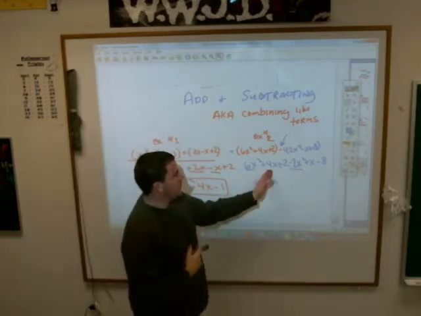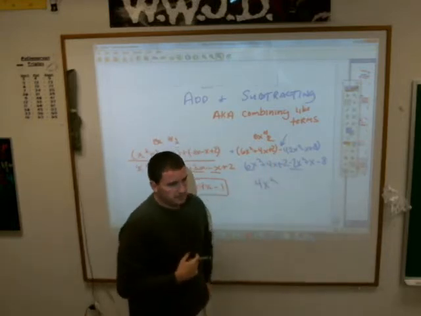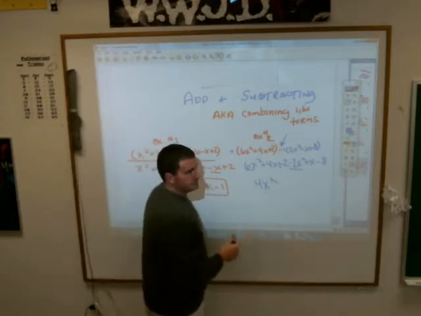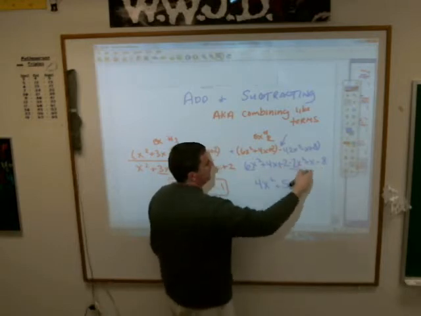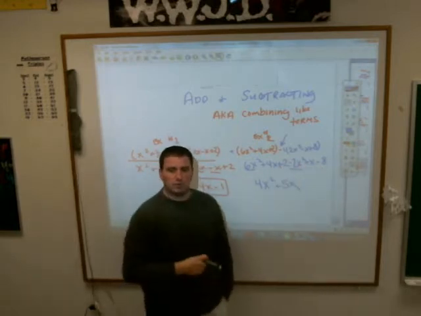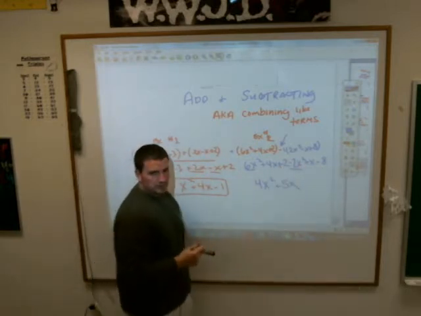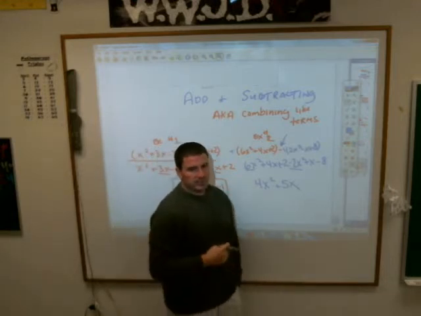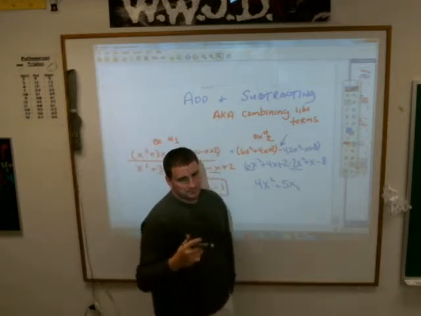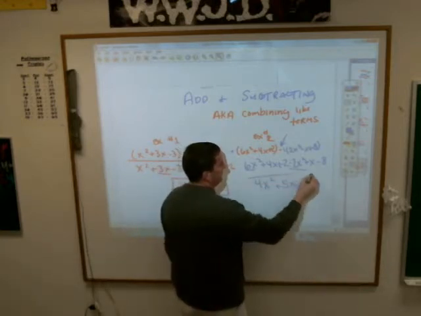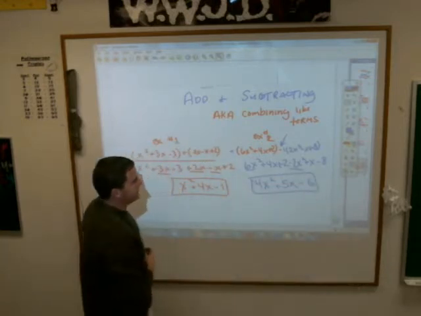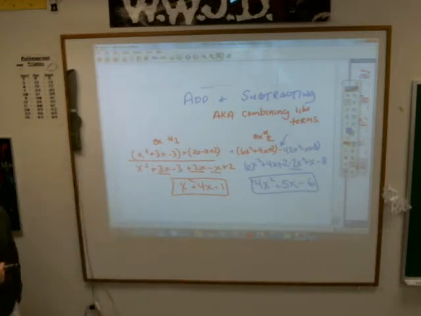I have a 4x and another x that gives me what, Jake Vickery? 5 x's. And then I have a 2 and a minus 8, which gives me what, Mary Schubert? 2 and a minus 8? -6, correct. And that, ladies and gentlemen, is adding and subtracting polynomials.